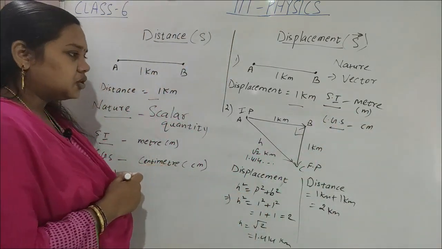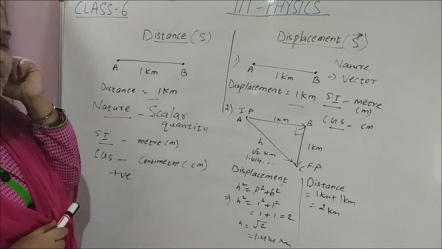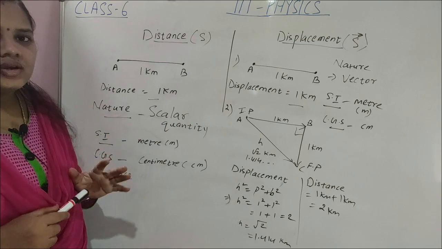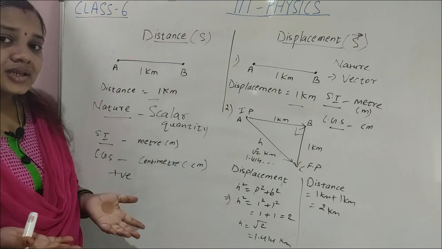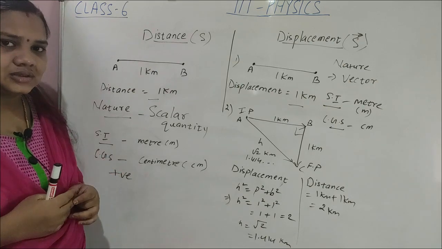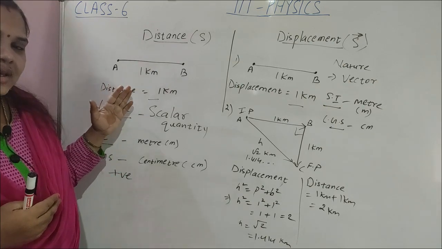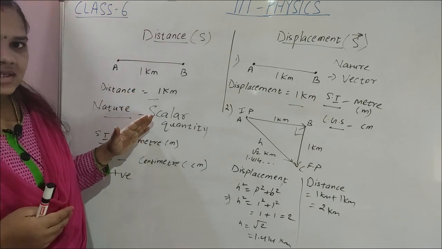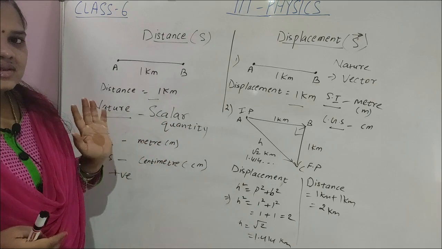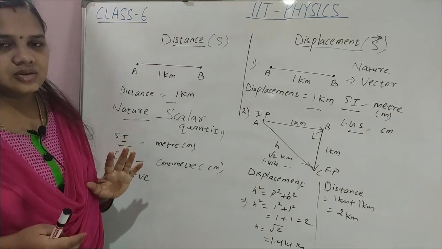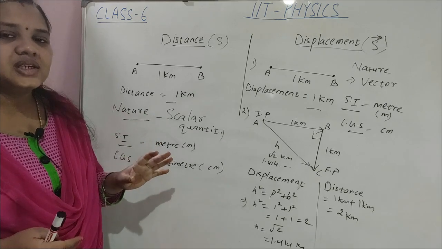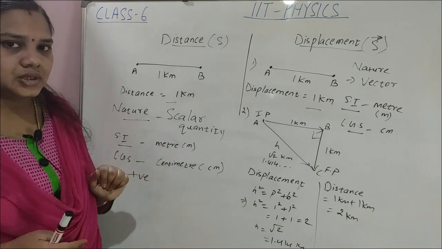Clear now, children? Here is a similarity between distance and displacement. If anyone asks what the similarity between distance and displacement is, both have the same units. Distance also has SI unit meter and CGS unit centimeter. Displacement also has SI unit meter and CGS unit centimeter. Both have the same units. So that is the similarity.